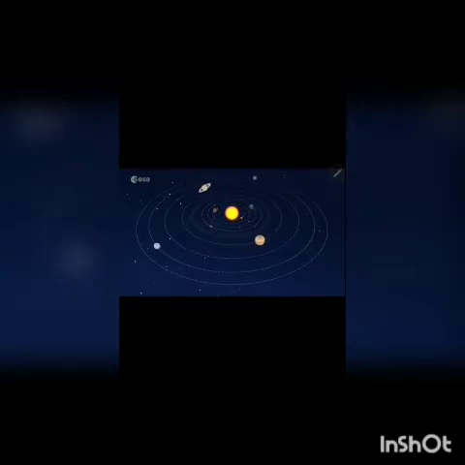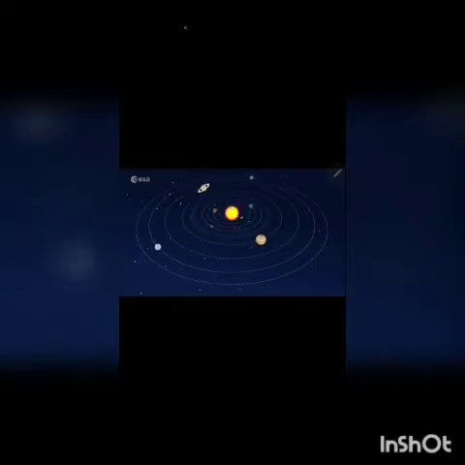We call the sun solar. Sometimes we call the sun solar also. Solar means something related to the sun. So the solar system means this system is related to the sun. If you see this picture, this picture has the sun in the middle. It means that the sun is the main thing, okay?